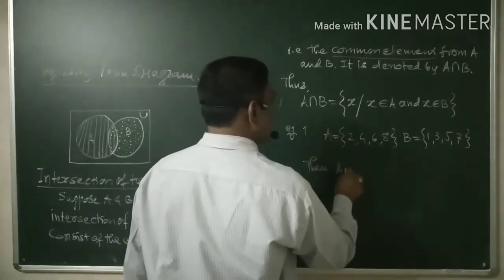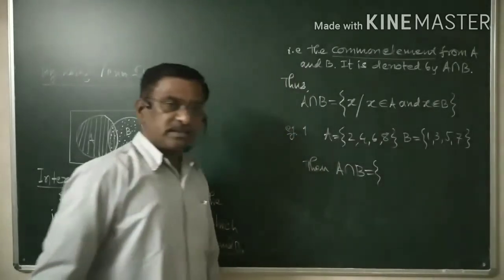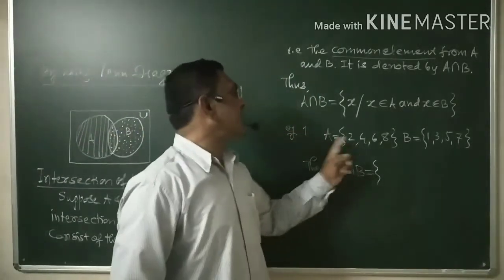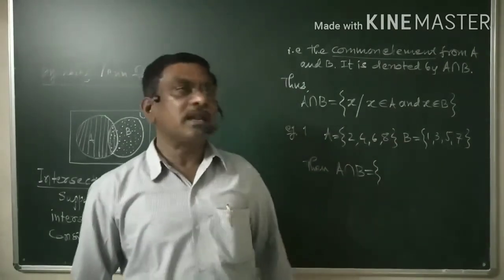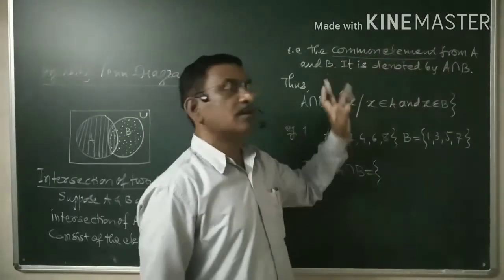Then A intersection B is equal to what? Intersection of A and B is nothing but the common elements, as we have written here, the common elements from A and B.